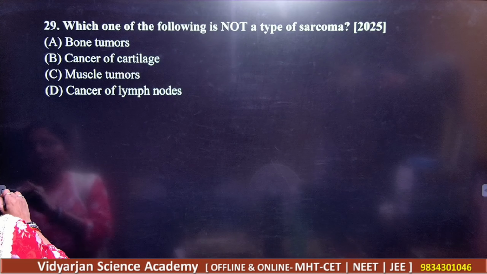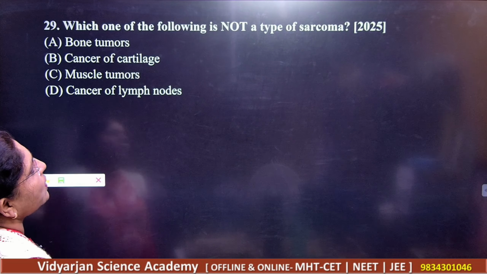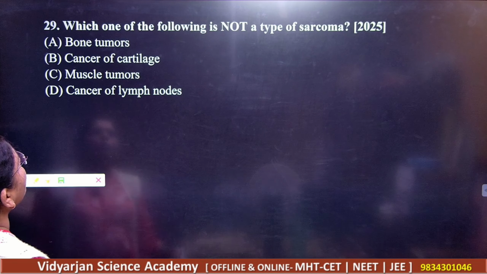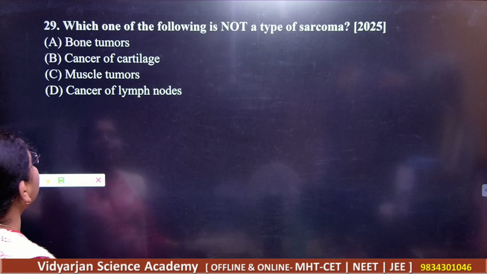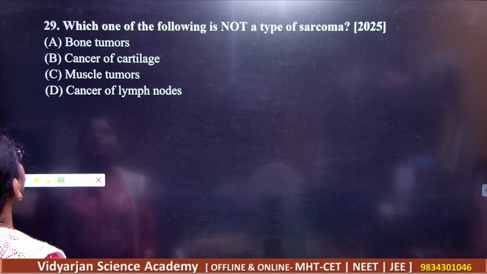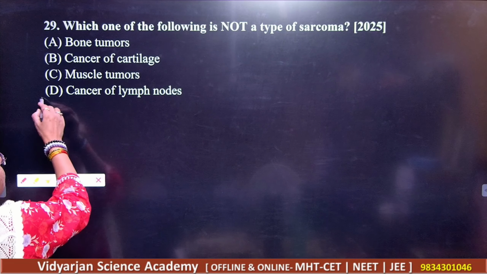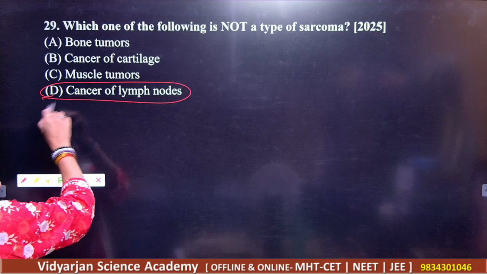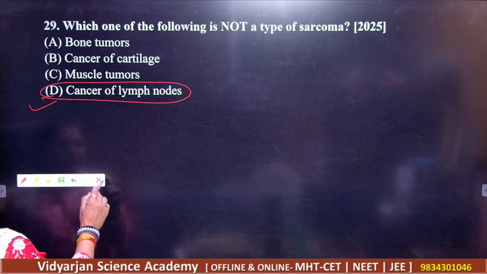Okay. Next. Which one of the following is not a type of sarcoma? Bone tumor, cancer of cartilage, muscle tumors, and cancer of lymph nodes, right? So what should be your answer? So D is the correct answer here, not the type of sarcoma.